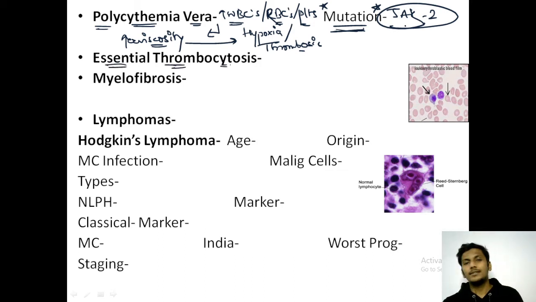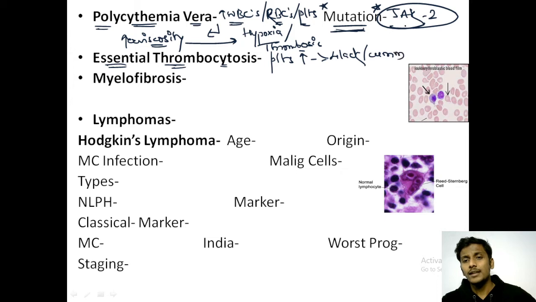By the name itself, it is very clear. It is just an increase in the number of platelets. Only an increase in the number of platelets. When the platelet number increases to more than 4 lakh per cubic millimeter, this condition is known as essential thrombocytosis.